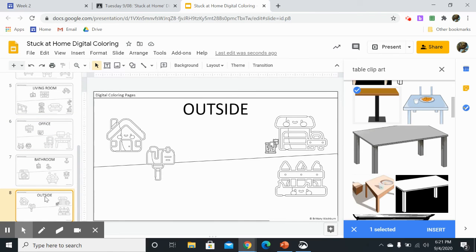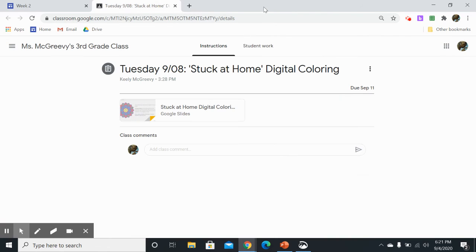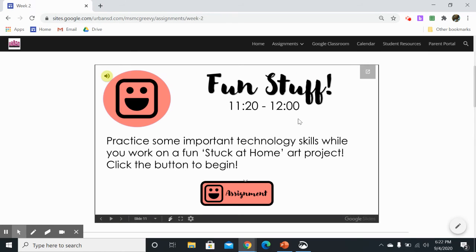You don't have to do all of these now, just like the pixel art. If you want to save some of them for later, that's totally okay. So when you are finished decorating, you're going to X out. You don't have to turn this one in if you want to come back to it and work on it later, because I know it's fun. And let's go back to our slides.